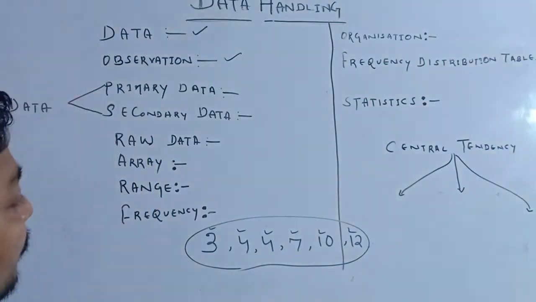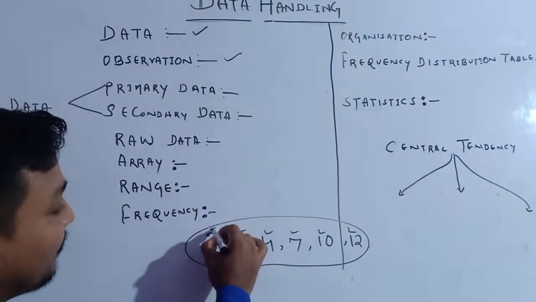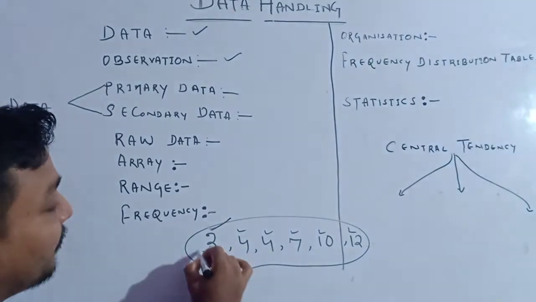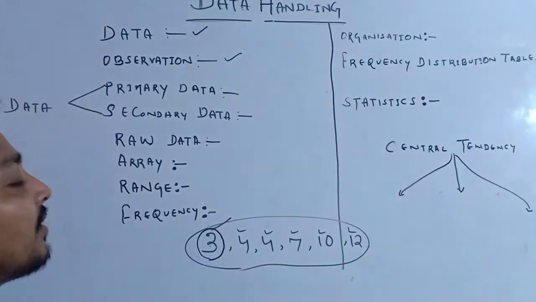When you knock at the first house and see 3, that numerical information is called our observation.